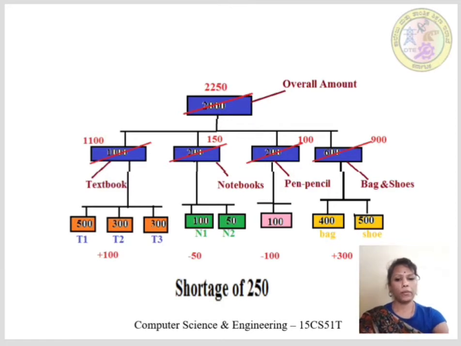By summing up the modified amount of each module, we can modify the overall amount needed as 2250 rupees. And then you can ask for the remaining amount from your parents for the complete shopping. Here what we have understood is, when we started from top to bottom without knowing the actual activity cost, we got a less accurate estimation. We got a shortage of money.